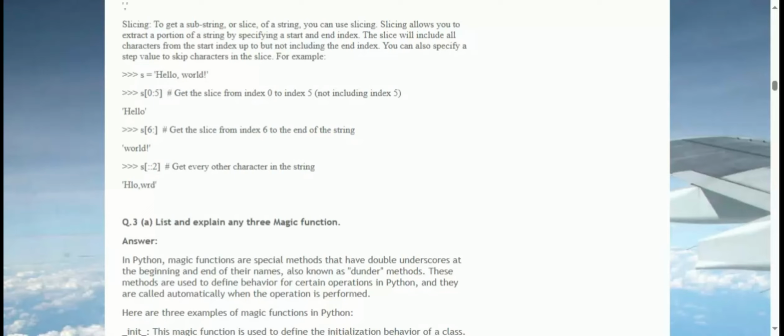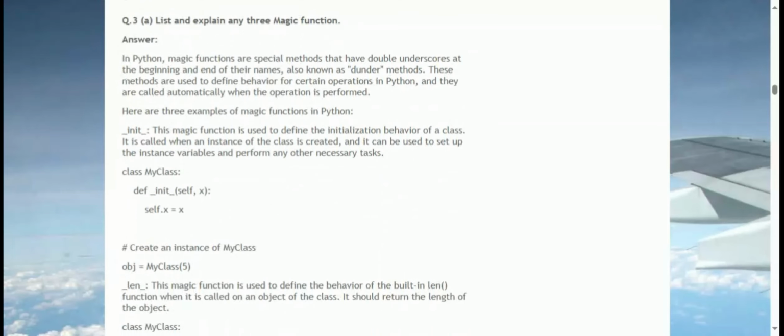Q3. A, list and explain any three magic functions. Answer: In Python, magic functions are special methods that have double underscores at the beginning and end of their names, also known as dunder methods. These methods are used to define behavior for certain operations in Python, and they are called automatically when the operation is performed. Here are three examples of magic functions in Python. __init__: This magic function is used to define the initialization behavior of a class. It is called when an instance of the class is created, and it can be used to set up the instance variables and perform any other necessary tasks.